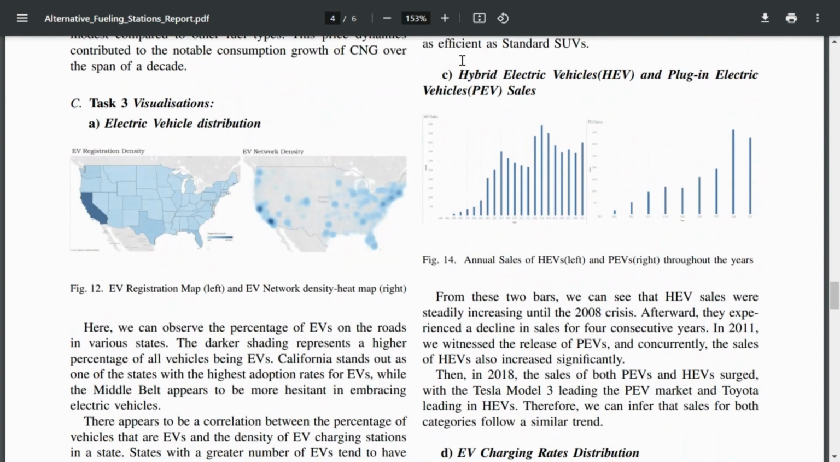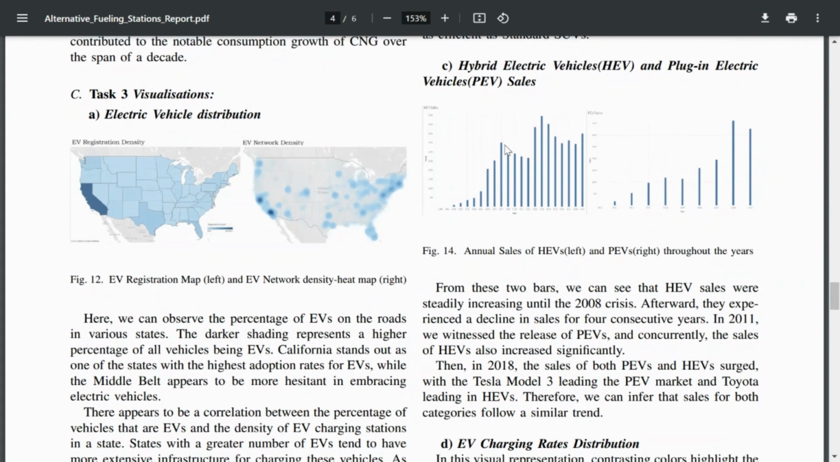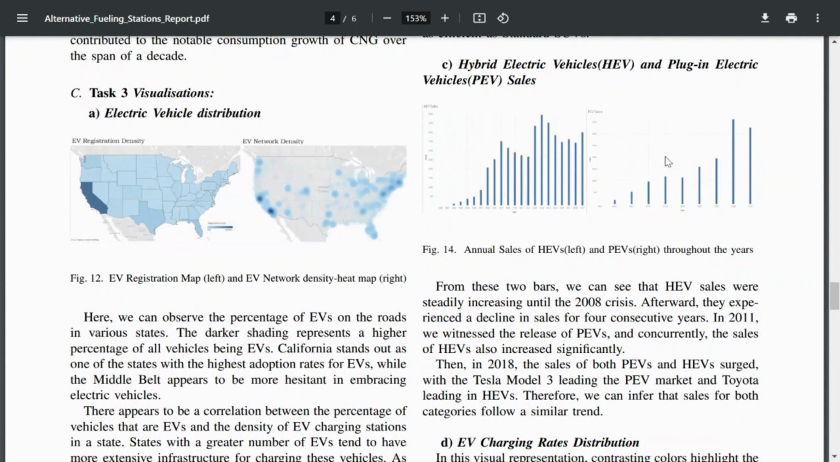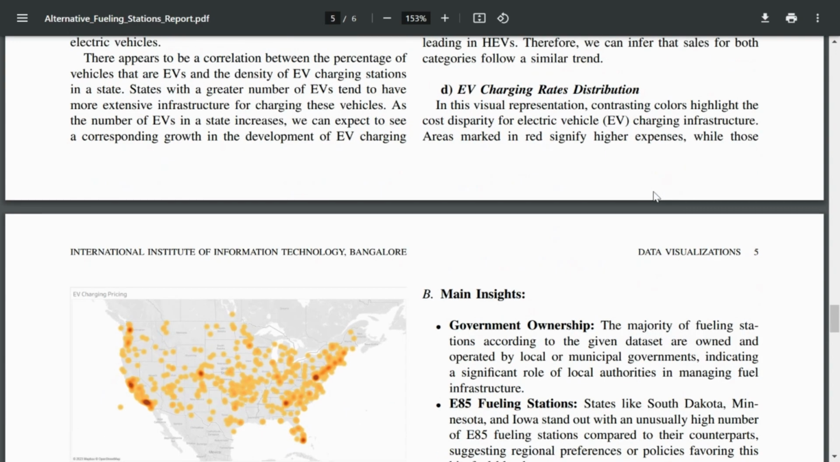Now, the sales for hybrid electric vehicles and plug-in electric vehicles: we can see from these charts that there has been a sales surge in 2018. Both hybrid electric vehicles and plug-in electric vehicles witnessed a significant sales surge in the year 2018, indicating rising consumer interest or potentially beneficial policy changes during this period.